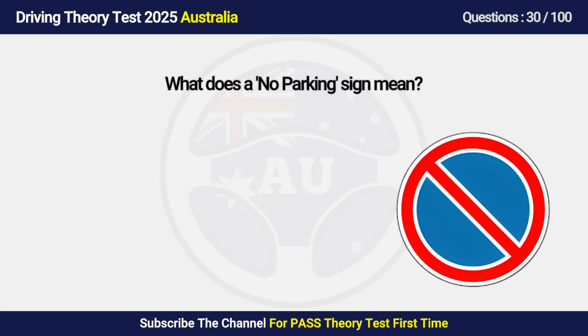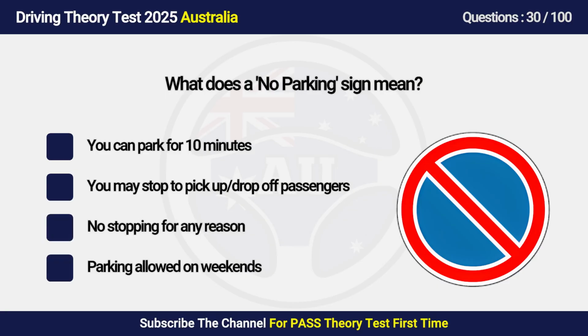Question 30. What does a no parking sign mean? A. You can park for 10 minutes. B. You may stop to pick up passengers. C. No stopping for any reason. D. Parking allowed on weekends.